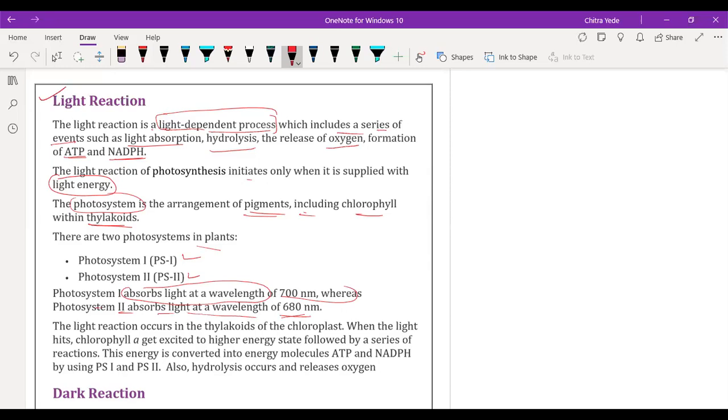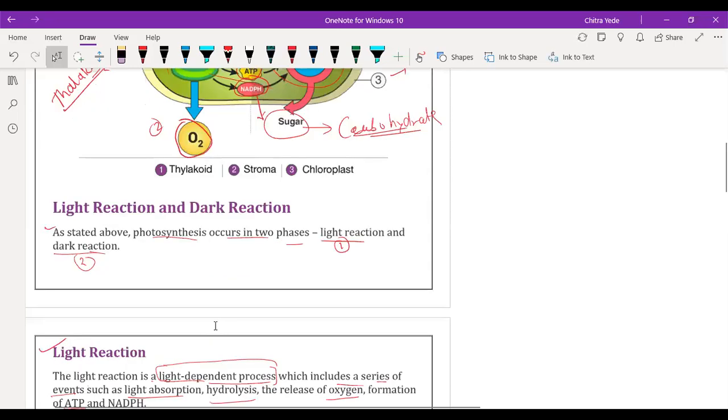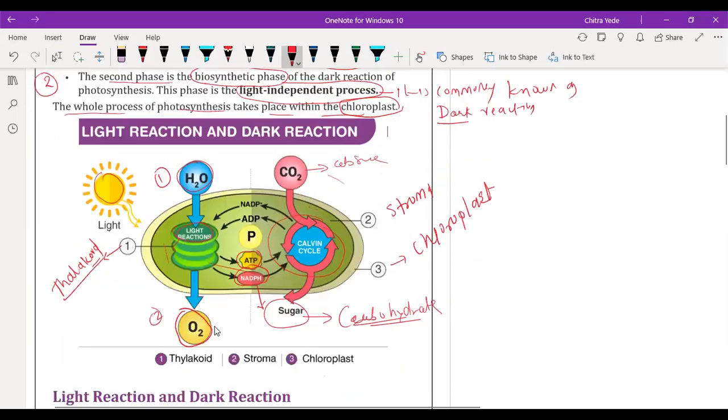The light reaction occurs in the thylakoid only. We have already discussed in the diagram that here we have the thylakoid. So photosynthesis is completed in two parts, of which the first part takes place in the thylakoid only. Now the next part.